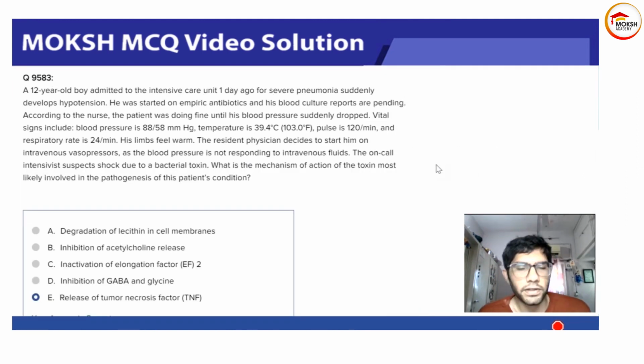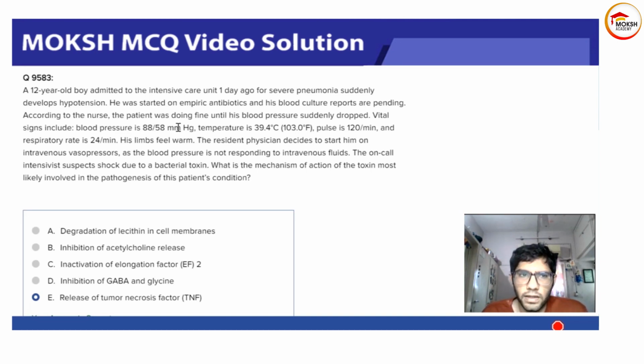Okay, so a patient who is in shock, what will they have? Of course, infectious disease is present, septic shock. An infectious disease presents with severe pneumonia, and suddenly he develops hypotension. He was started on empiric antibiotics and his blood culture reports are pending. According to the nurse, the patient was doing fine until his blood pressure suddenly dropped. So blood pressure drop is very characteristic of a shock.